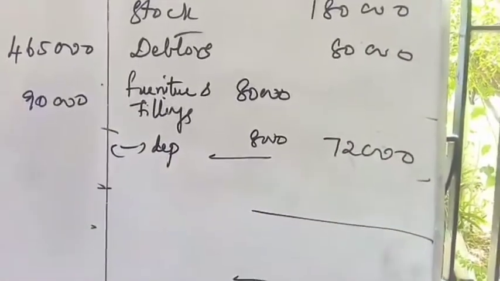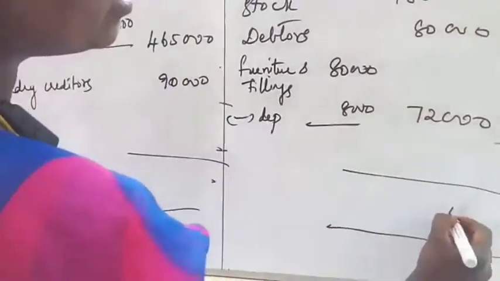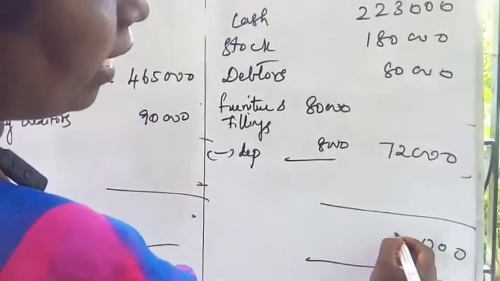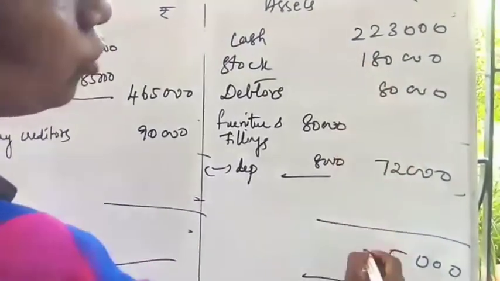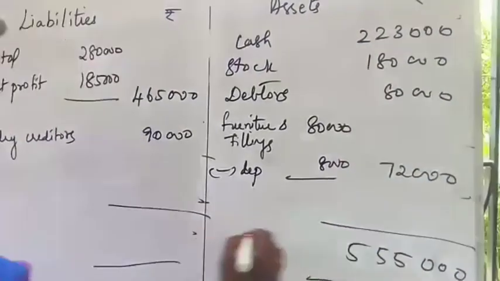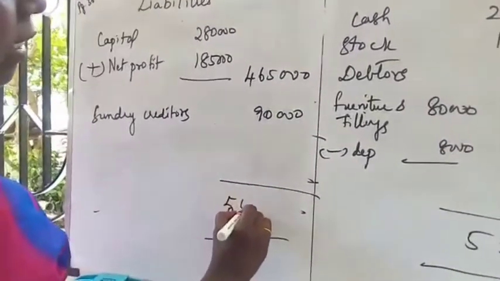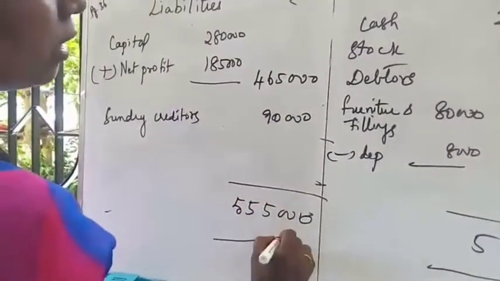Now you find out the total on both the sides. 5,55,000, and here also 5,55,000. That's all.